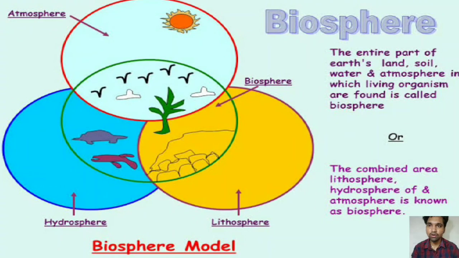Here is the figure that we see, that the biosphere is a narrow zone which contains all types of sections, that is lithosphere, hydrosphere and atmosphere. So it's a very narrow zone. So the combined area of lithosphere, hydrosphere and atmosphere is known as the biosphere.